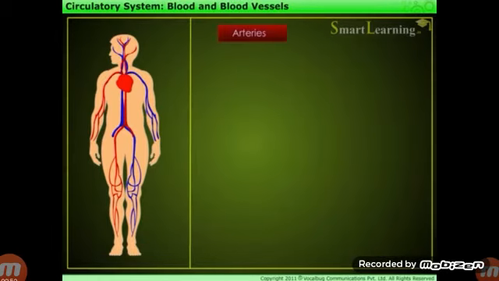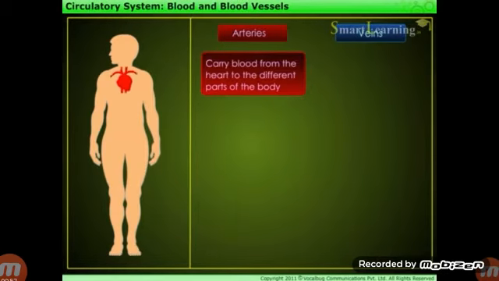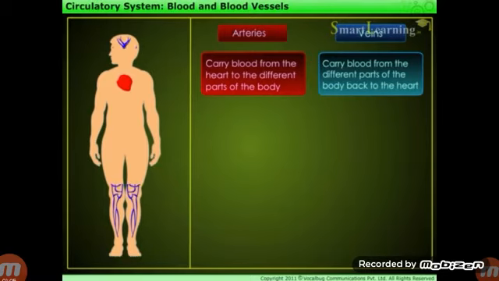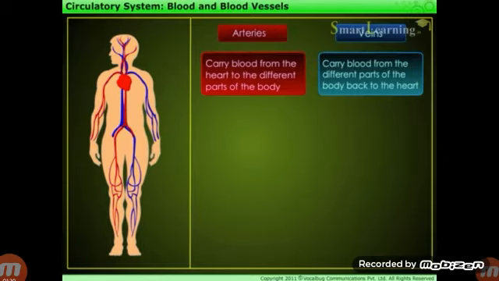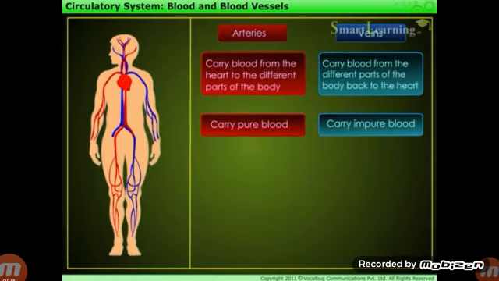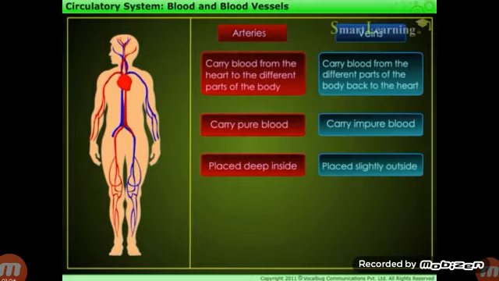The major differences between arteries and veins. Arteries carry blood from the heart to the different parts of the body. Veins carry blood from different parts of the body to the heart. Arteries carry pure blood, whereas veins carry impure blood. Arteries are placed deep inside the body, veins are placed slightly outside.